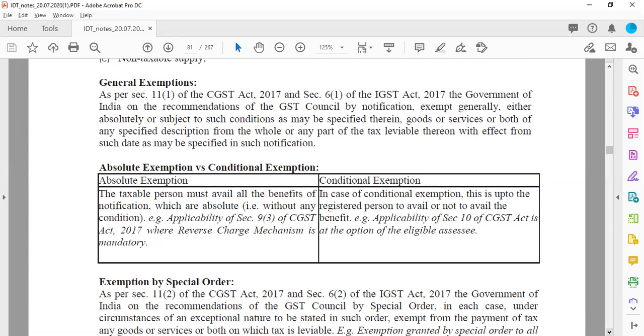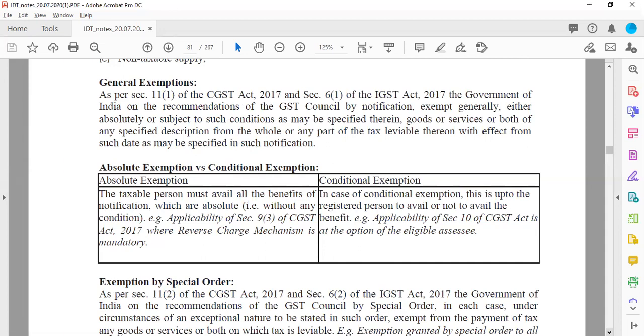But there are certain conditional exemptions also. Now, as far as conditional exemption is concerned, this is up to the registered person whether to avail or not to avail that specific benefit. So, conditional exemptions will be talking about how a person can take the benefit of the composition scheme.